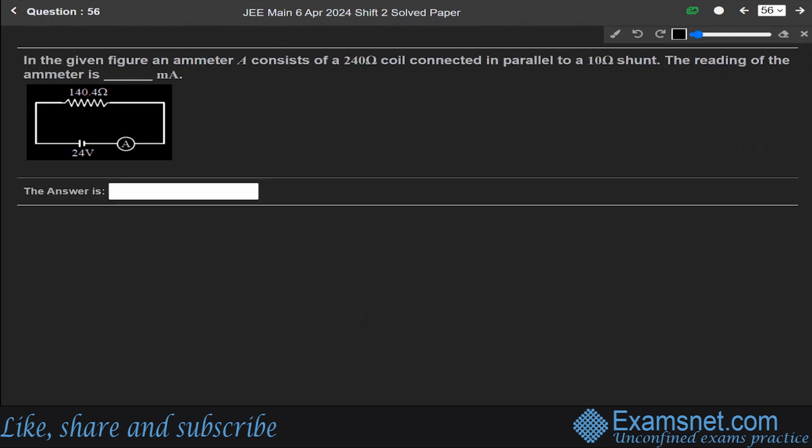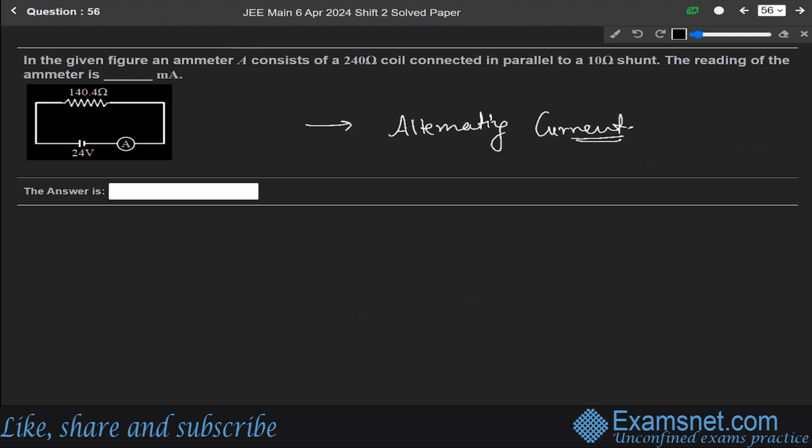Now next question 56. In the given figure, an ammeter A consists of a 240 ohm coil connected in parallel to a 10 ohm shunt. The reading of the ammeter is in terms of milliampere. So this question is from the chapter of alternating current. We are given this circuit diagram having a resistor of resistance 140.4 ohm and voltage 24 volt. So we have to find the reading of the ammeter.